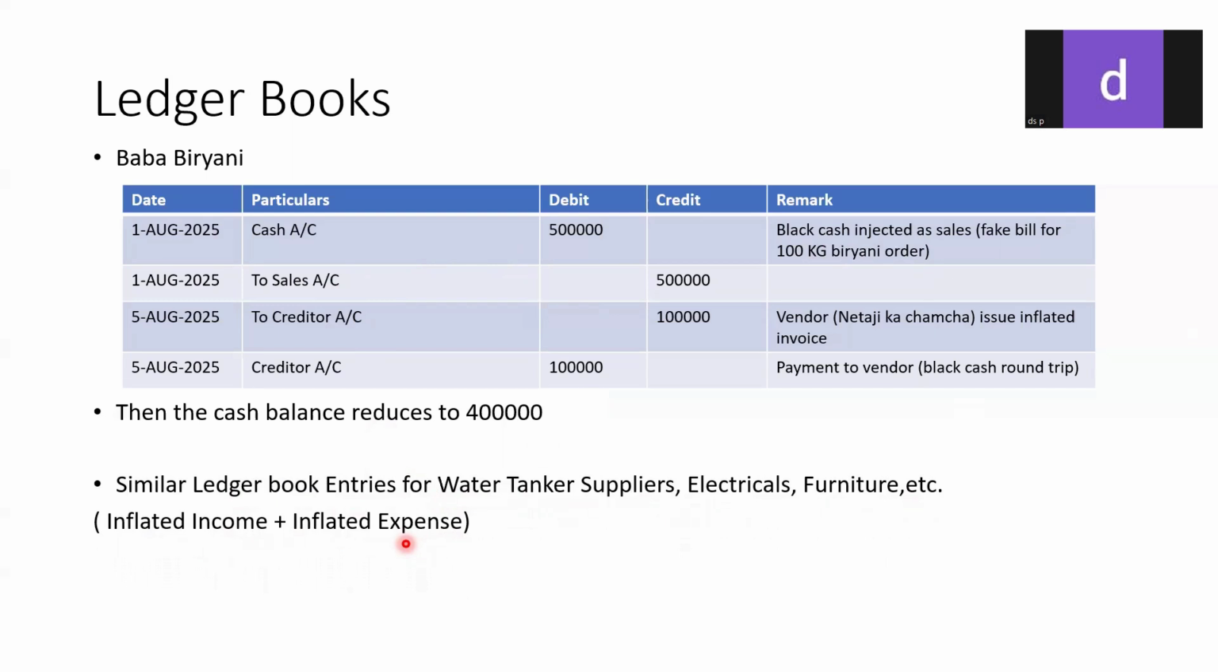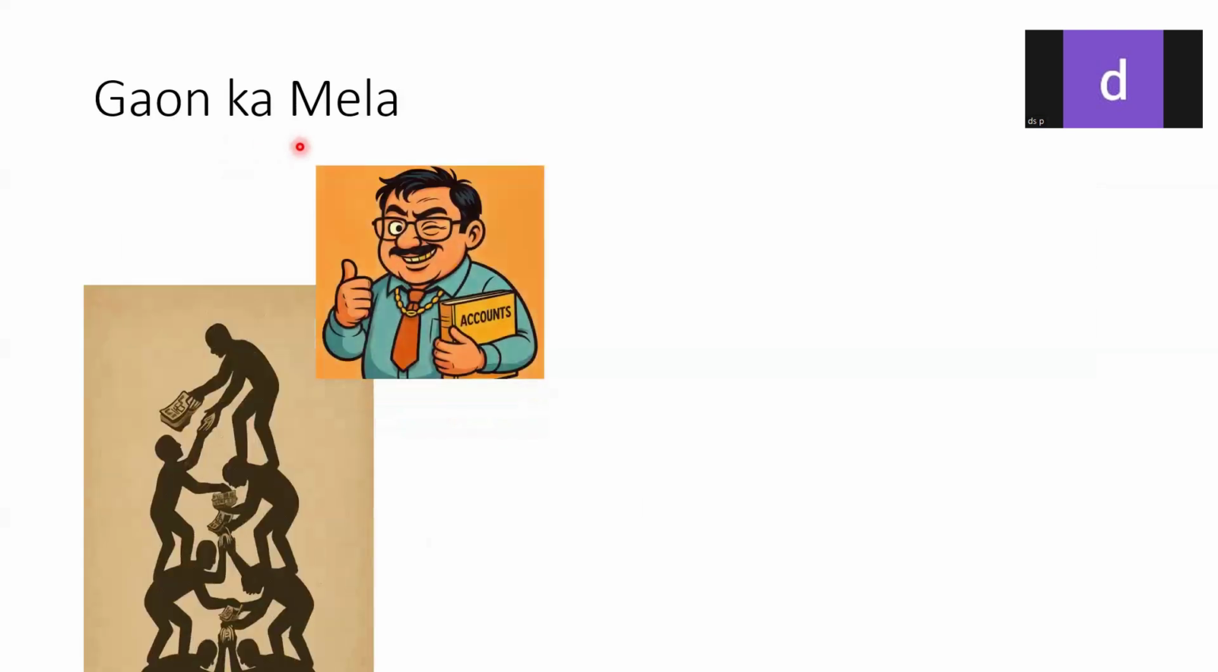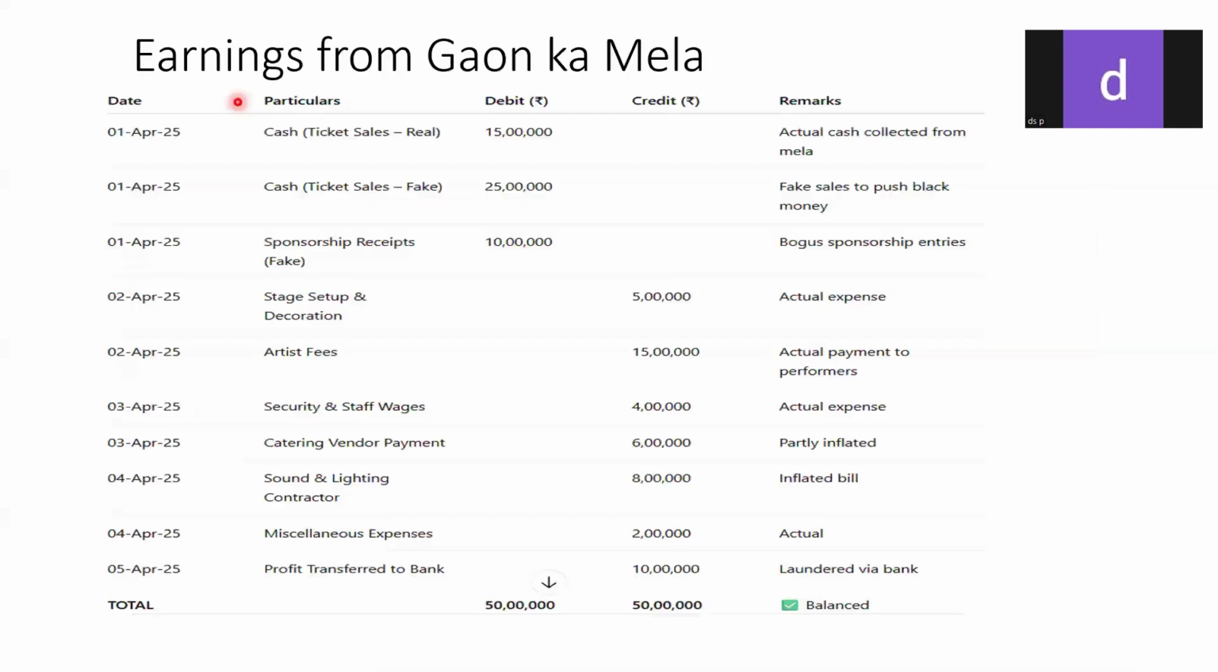So basically the idea here is they will show inflated income plus inflated expense, or they can show some inflated purchases, and whatever amount is balanced, that is shown as profit, or it is rolled back, carried forward, given back to the NGO, or donated as a sponsorship, something like that. In this case we have rupees 10 lakhs balance, so we'll see how the 10 lakh enters in the Gaav ka Mela.